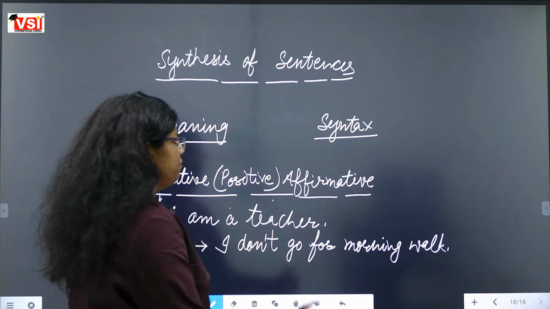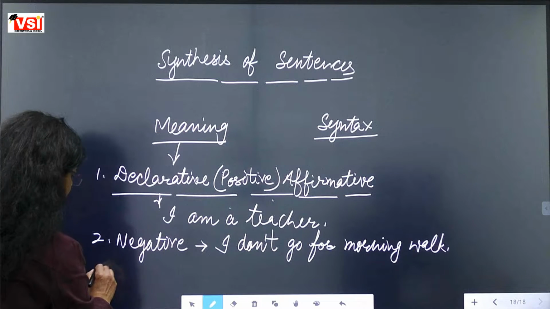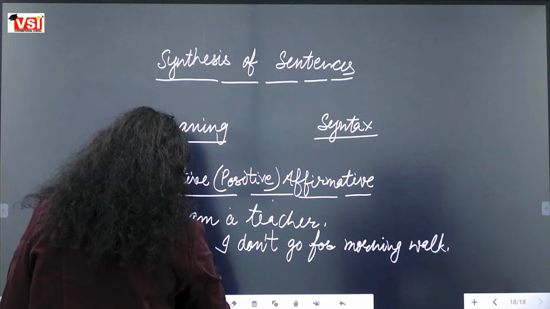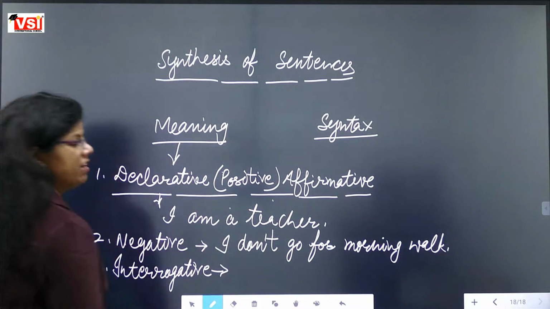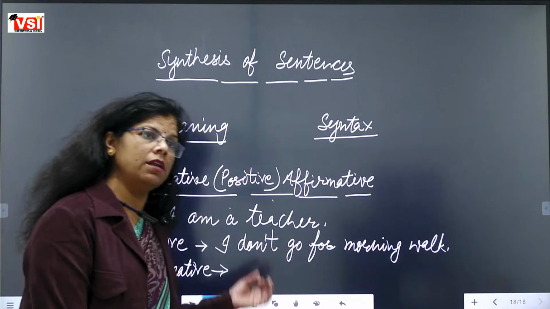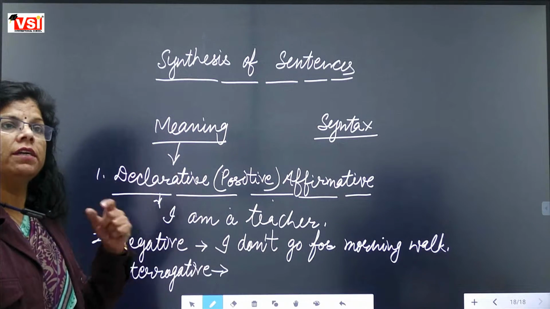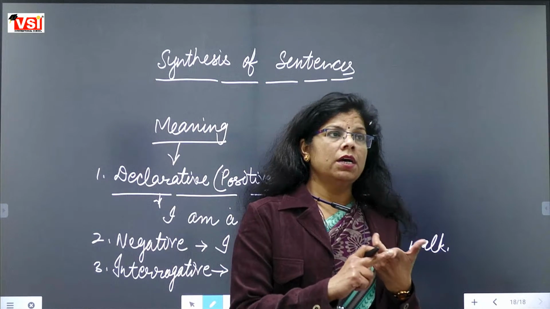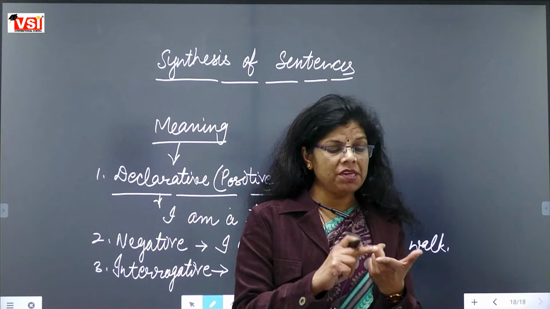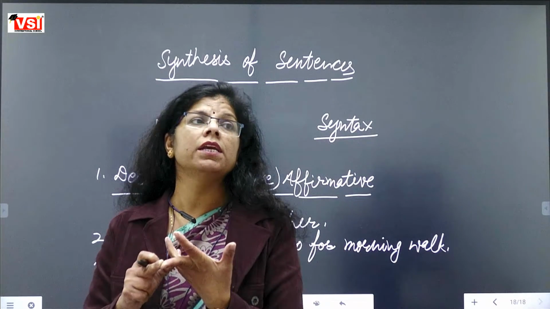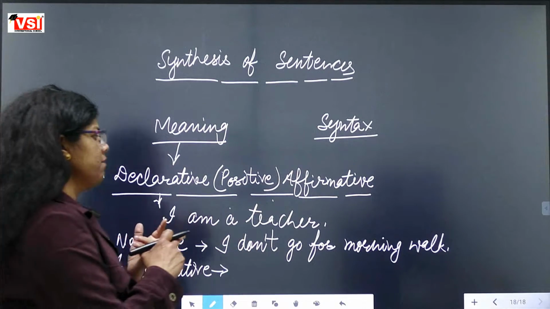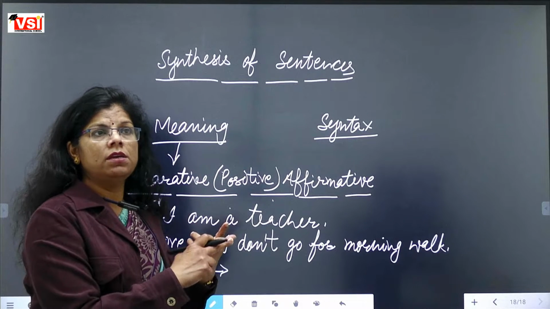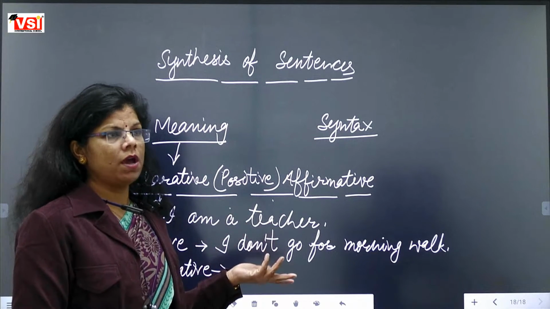Third kind of sentence, if we are talking about the main basis of meaning, is the interrogative sentence. When a sentence is having a question in it, that kind of sentence will be called an interrogative sentence. Now this question can start with a WH word, or it can start with any auxiliary verb also. As if I am asking you, are you a student? You will answer only yes or no. Yes, I am a student, or no, I am not a student.